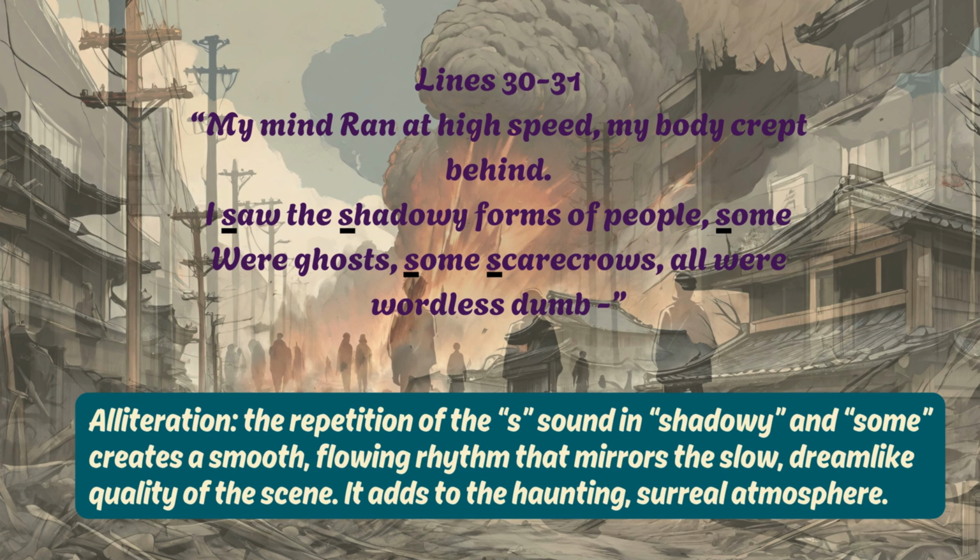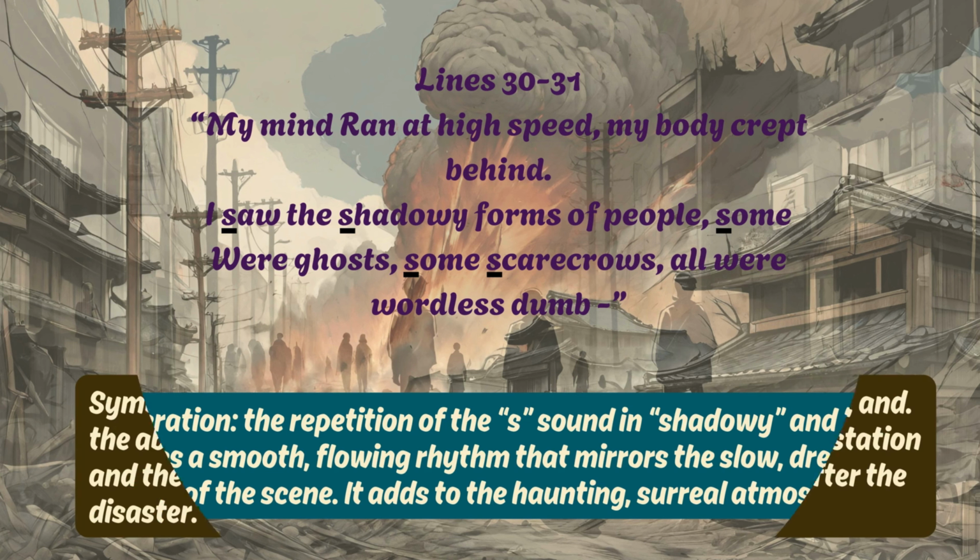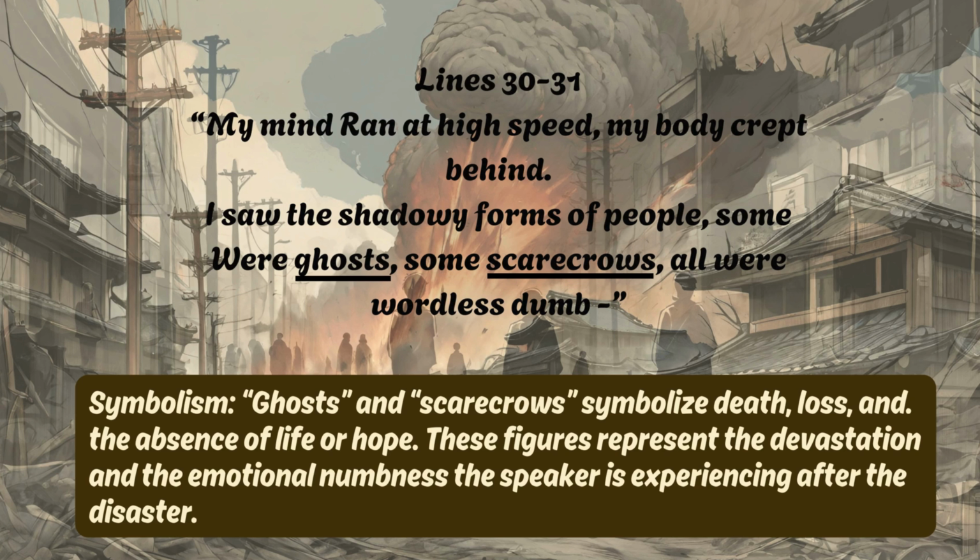Now, in this line, the repetition of the S sound in shadowy and some creates a smooth, flowing rhythm that mirrors the slow, dreamlike quality of the scene. Therefore, it is an example of alliteration. Right? Now, it also adds to the haunting, unbelievable atmosphere. In this line, the words ghosts and scarecrows symbolize death and loss and the absence of life or hope. These figures represent the devastation and the emotional numbness that the speaker is experiencing after the disaster.